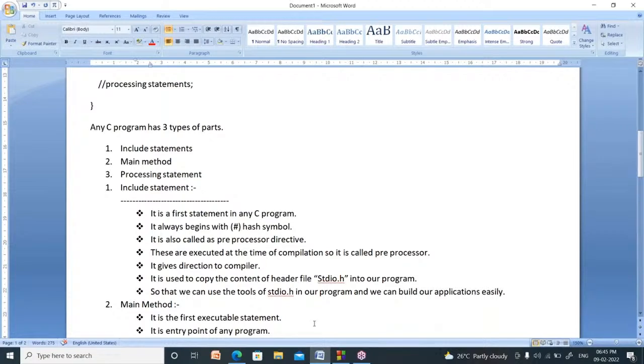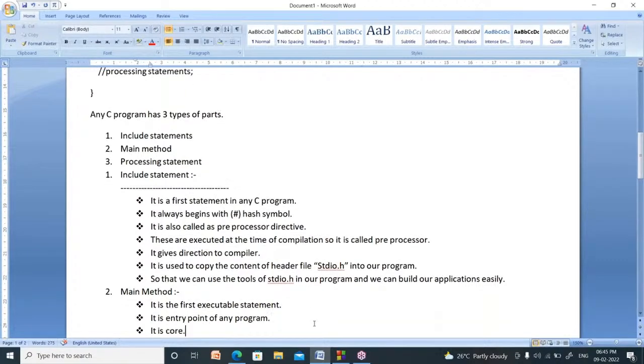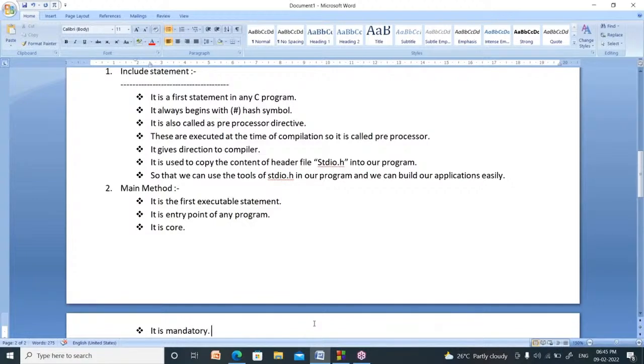Any C program has three types of parts: include statements, main method, and processing statements. What is the meaning of an include statement? It is the first statement in any C program. It always begins with a hash symbol.